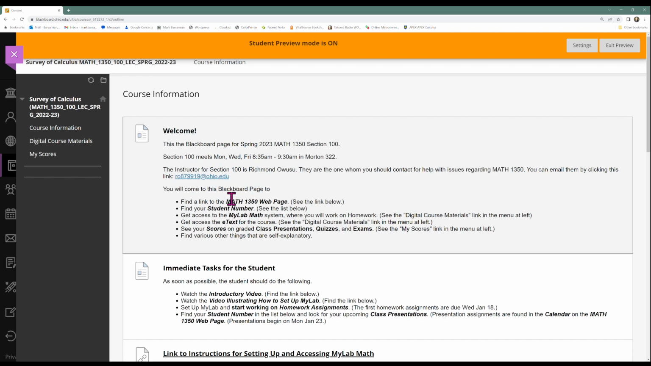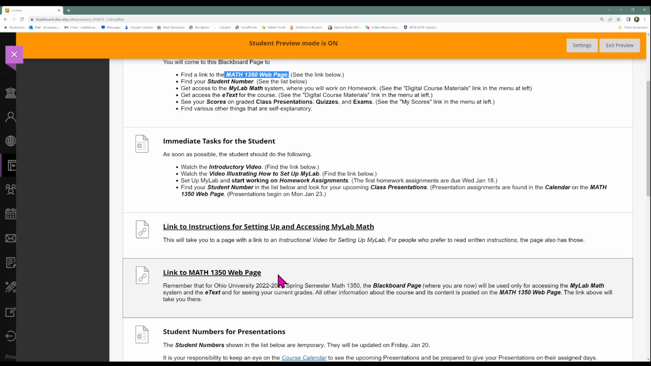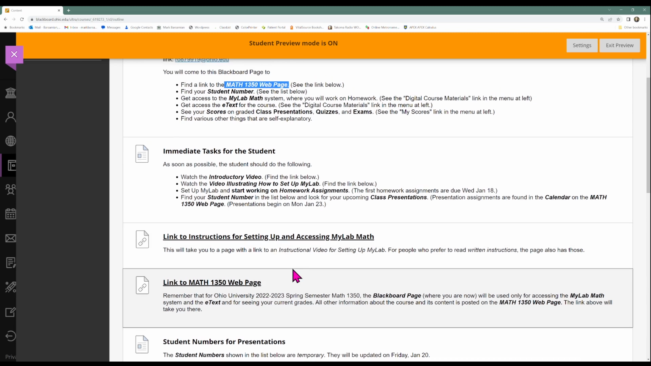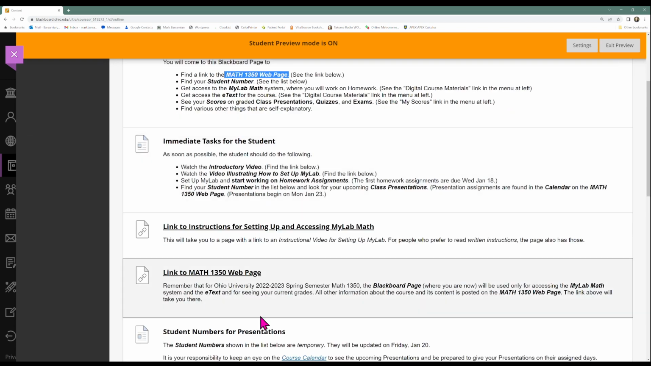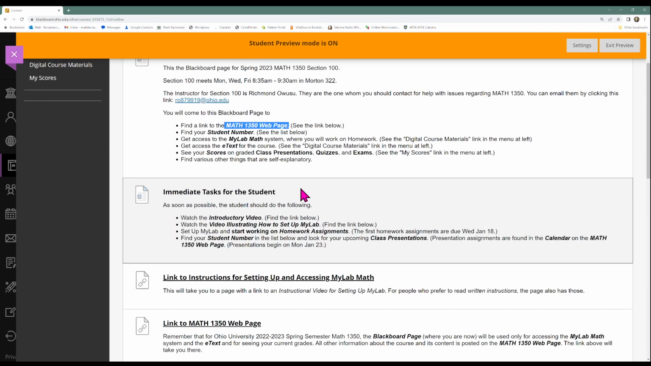Now, Blackboard is used for only certain things. Like I said, there aren't many menu items here. You'll come to this Blackboard page to find a link to the Math 1350 web page. That's down here. Most of the information about Math 1350 is actually on a web page that is not inside Blackboard. You can come here to Blackboard to get a link to that web page, but it's also a publicly accessible web page. You don't actually have to come to Blackboard to get to that web page.